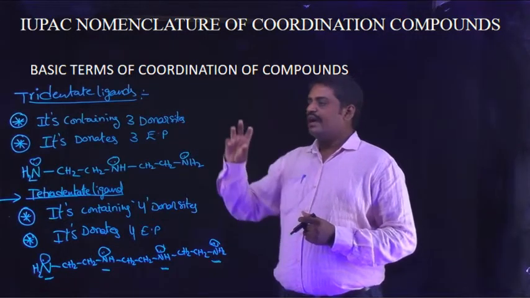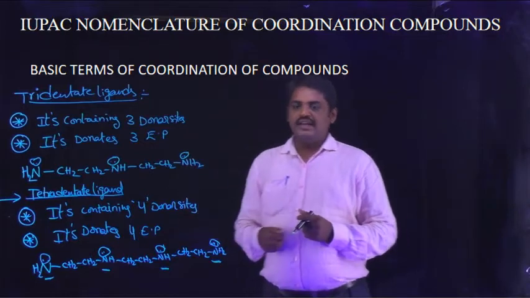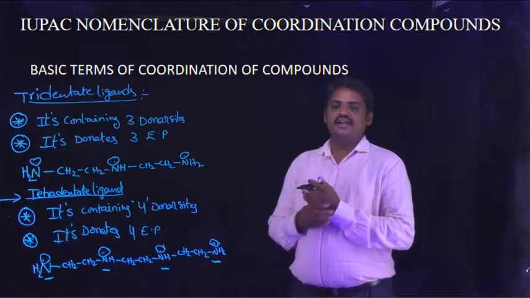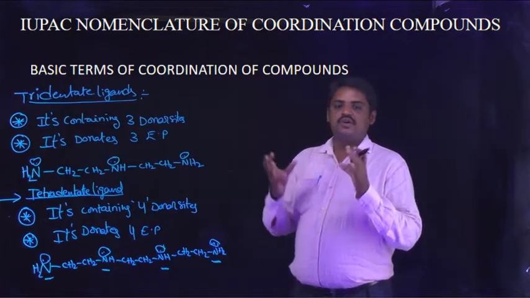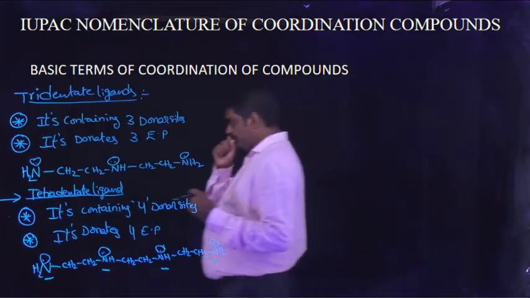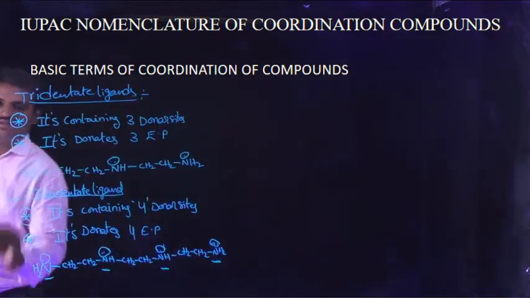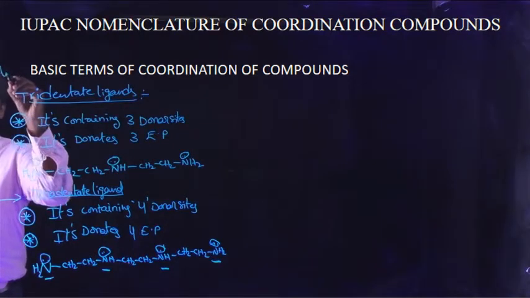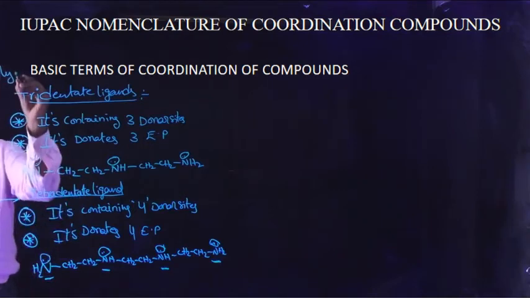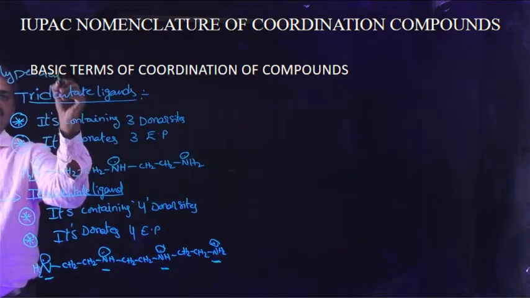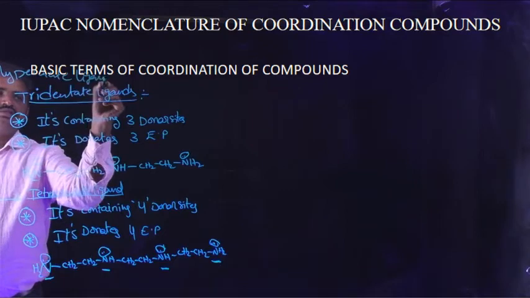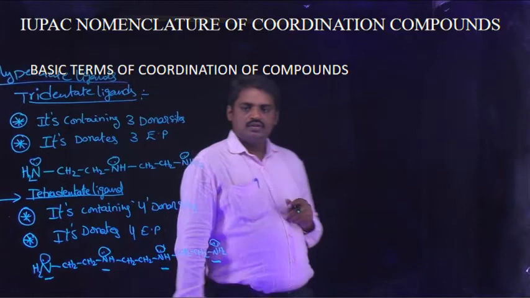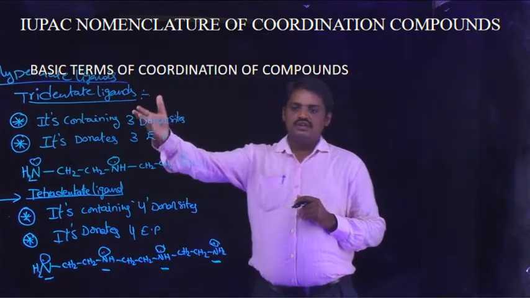Tridentate ligands and tetradentate ligands are known as polydentate ligands.